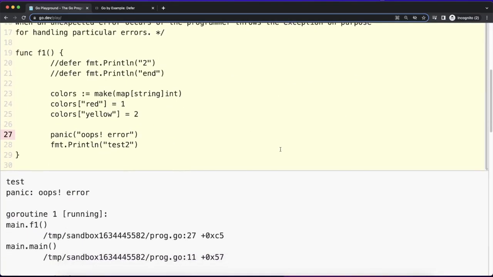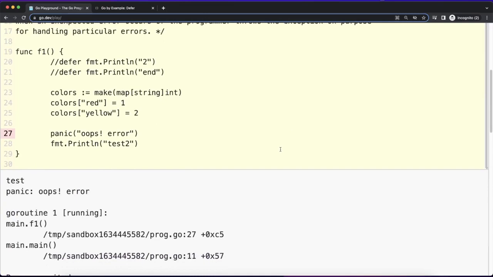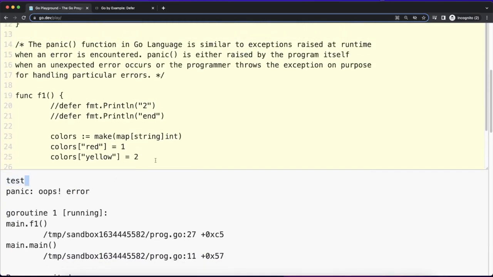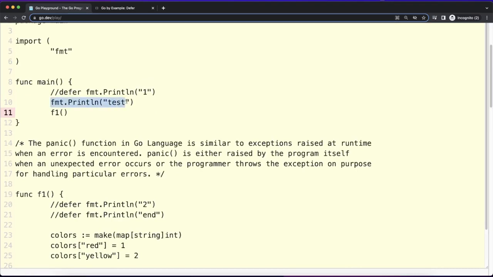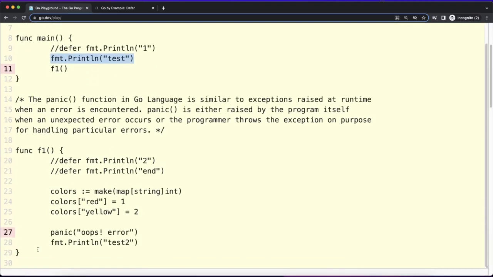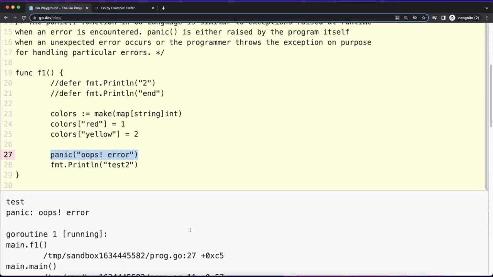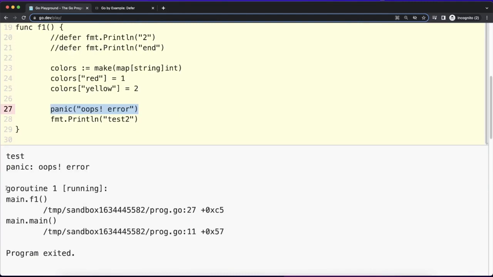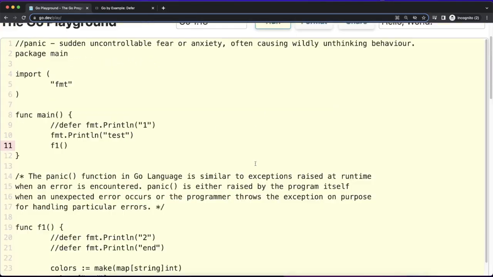We are getting test, then panic. So this line is executed, test, then the function is called, and the panic occurred here. This is the stack trace. It printed that in line number 27, the unexpected thing happened.